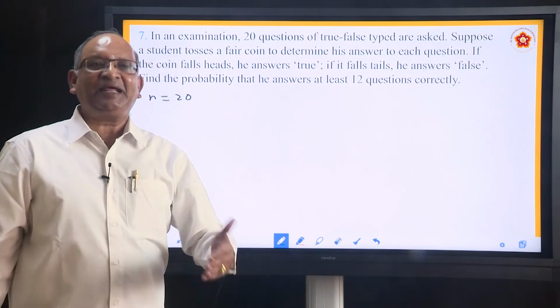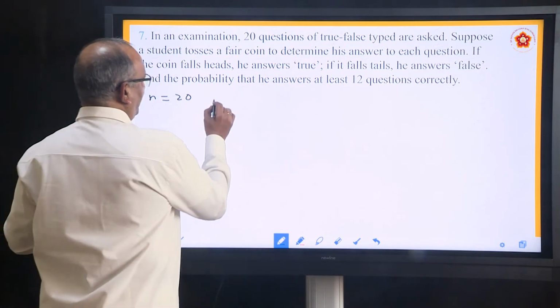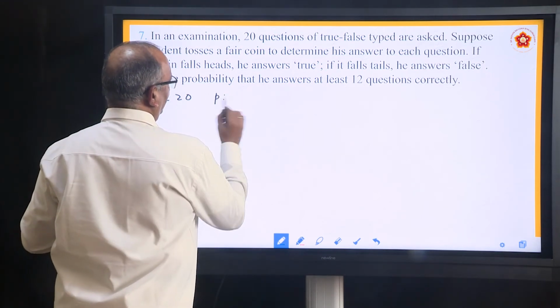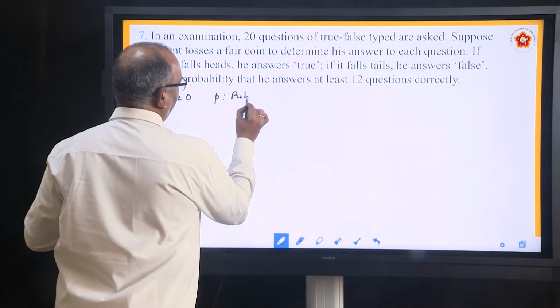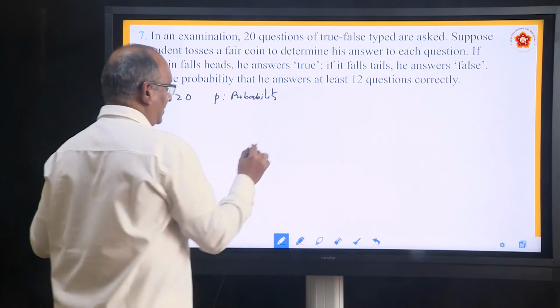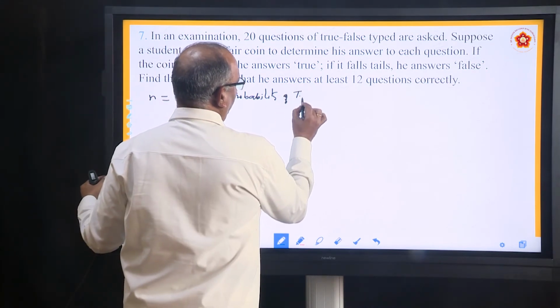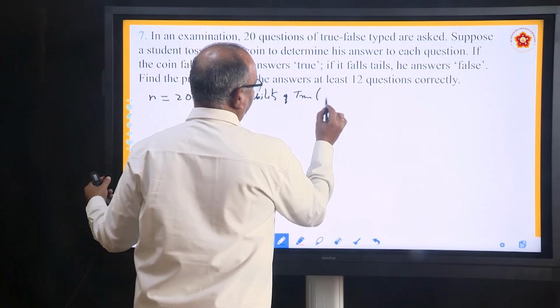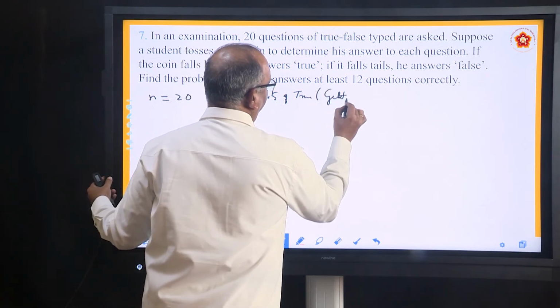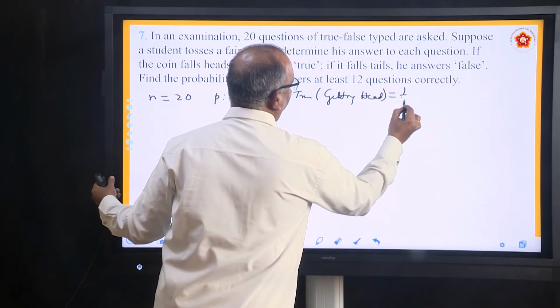What is the probability of getting a head? 1 by 2. So P is the probability of true, in other words, getting head, which is 1 by 2.